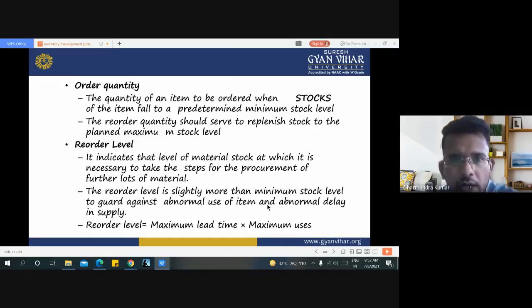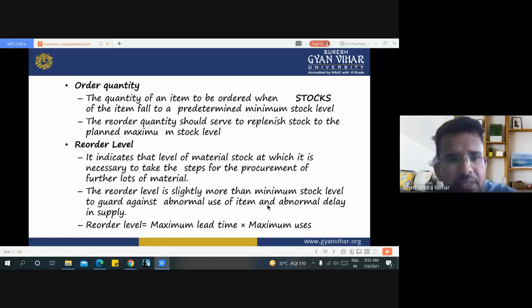The reorder quantity should serve to replenish stock to the planned maximum stock level, and we try to maximize our stock level. For this, we can order the raw material from various suppliers, regularly follow up, and try to receive the material at the earliest.